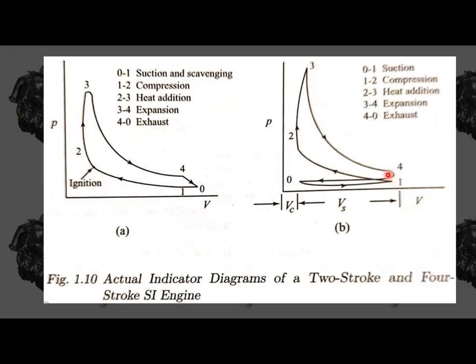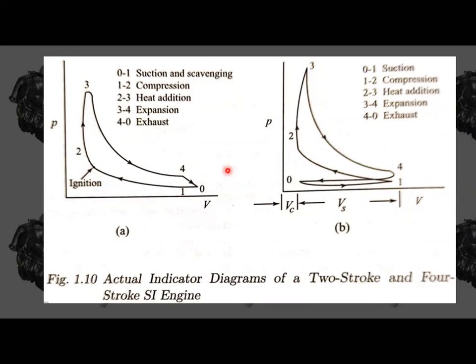But actually it is not going to happen. In the actual diagram it is going to reach atmospheric pressure when the piston is at top dead center. In the ideal diagram it is going to reach it only at bottom dead center. So that is the major difference between ideal and actual diagrams.